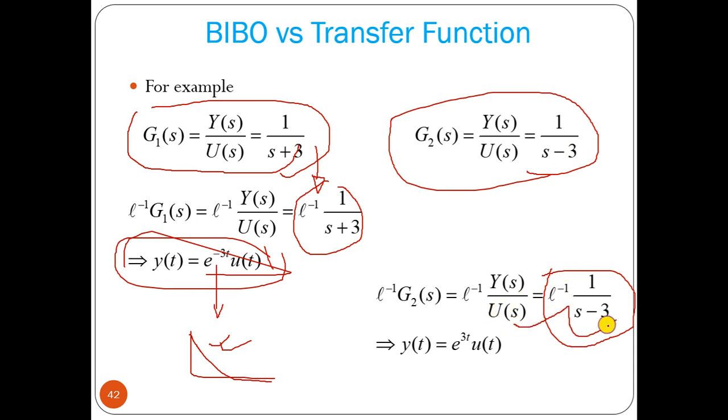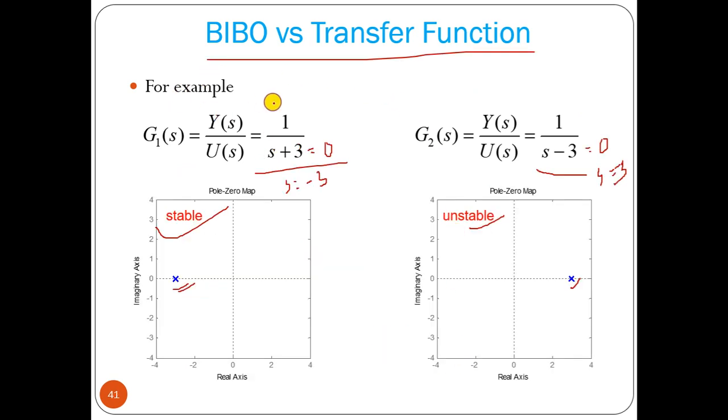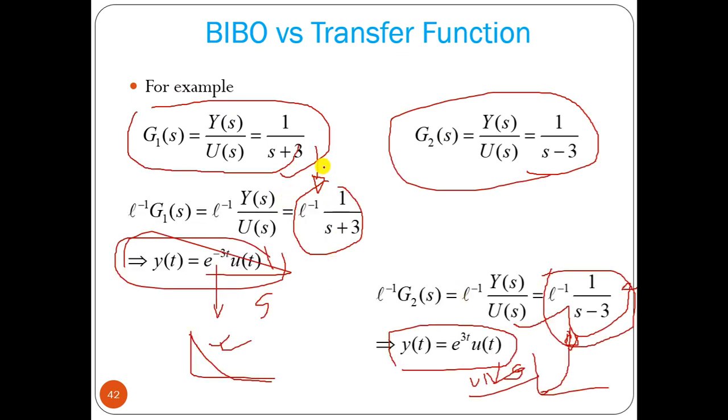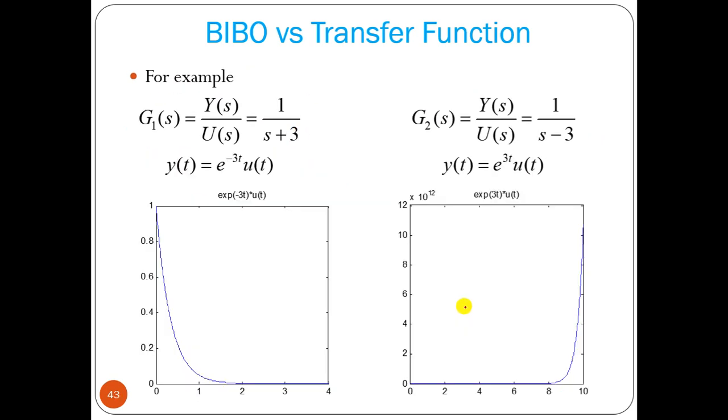The 1/s input converts into the time domain as u(t), and 1 by s minus 3 is e to the power 3t. So here we get e to the power 3t into u(t), which means the output is unbounded. So this is your unstable system, and the other is your stable system. We can find this directly from the transfer function, or we can apply the inverse Laplace transform and find the stability in the time domain.